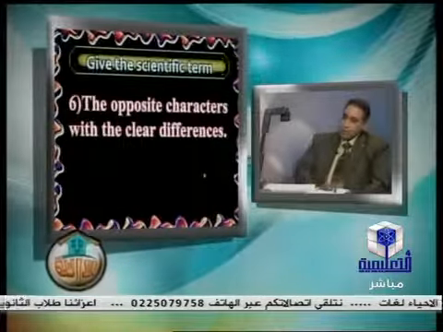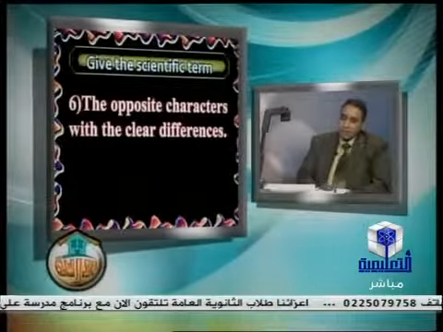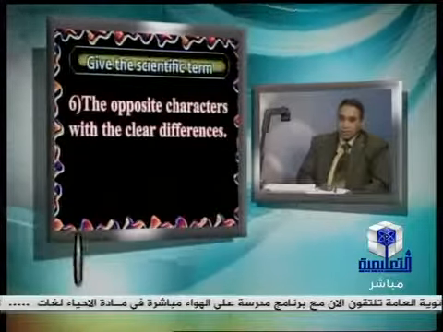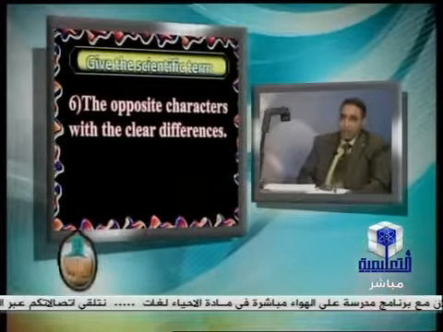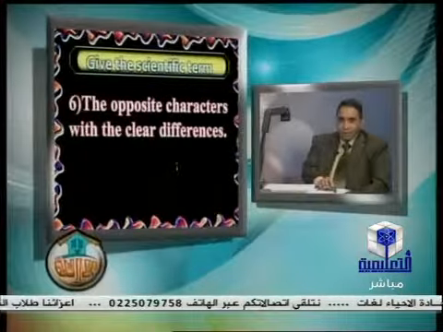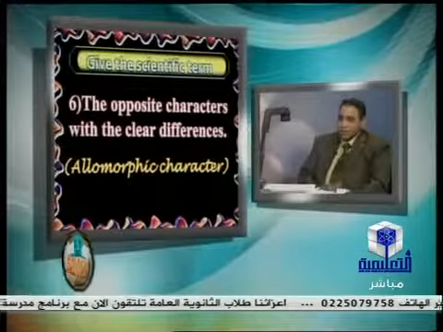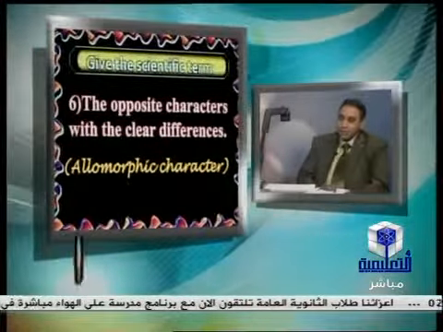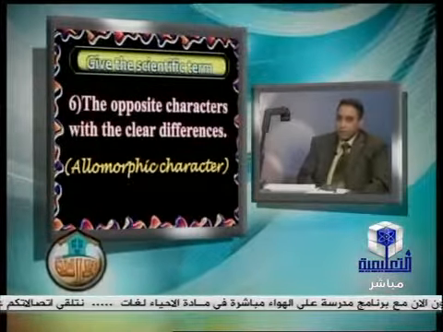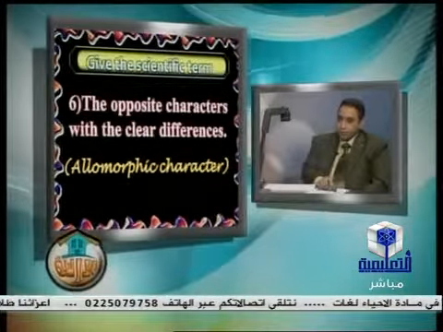The next part: the opposite characters with the clear difference. That means, for example, tall stem of pea plant and short, the red flower of pea plant and white. That act as the opposite characters. But the biological expression is the allelomorphic characters. So the allelomorphic characters are the opposite characters with the clear difference, as the tall, short, red, white, apical, auxiliary. There are a great number of allelomorphic characters in genetics.